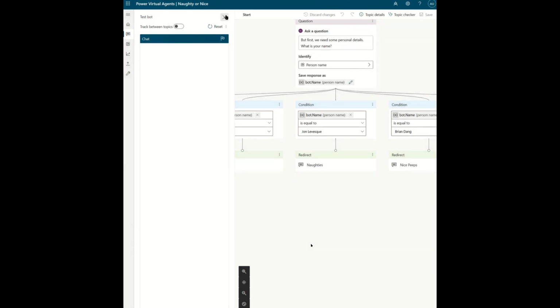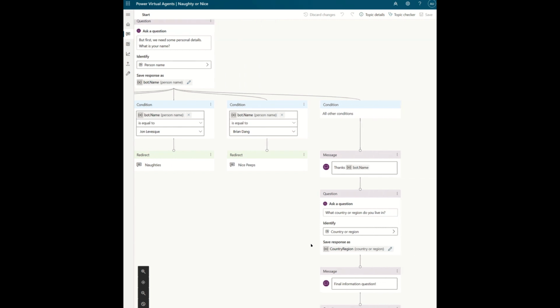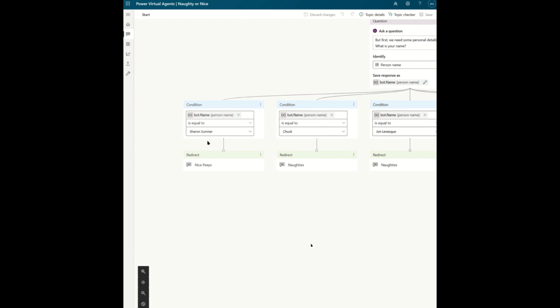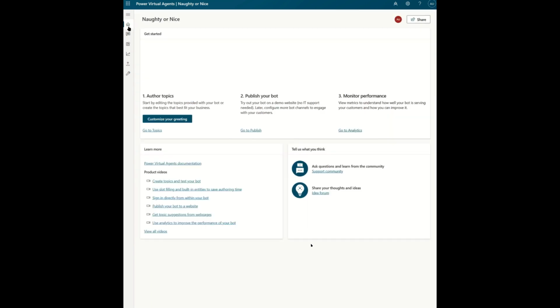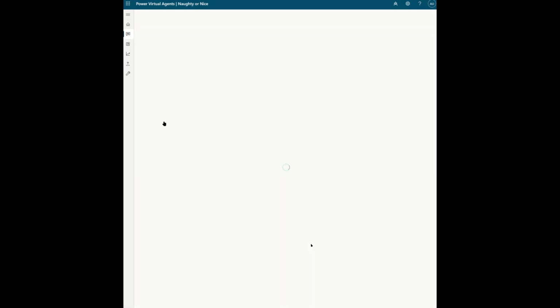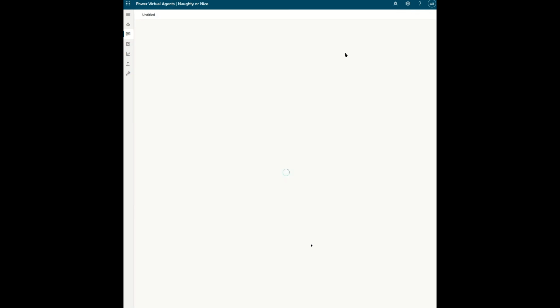So if we jump into the Naughty and Nice app and we go to the start and look at the canvas for that, we can see that the problem with an if statement is that it's soon going to become too unwieldy and too wide. And you can see here that we're going down the messages and we get to this name condition. Let me just turn that off. Okay. So you can see it's actually quite wide already, because we've got 2 naughty people and 2 nice people. One, of course, being me, and the other, I don't know if you caught it there, was Brian Dang, who I'm assured is very nice.